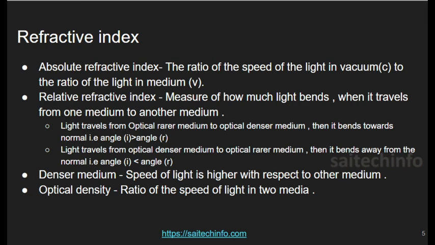The second condition is light travels from optically denser medium to optically rarer medium. Then it bends away from the normal. That is, angle of incidence is lesser than angle of refraction. So these are the two mediums. It will be very useful to measure the angle of light.